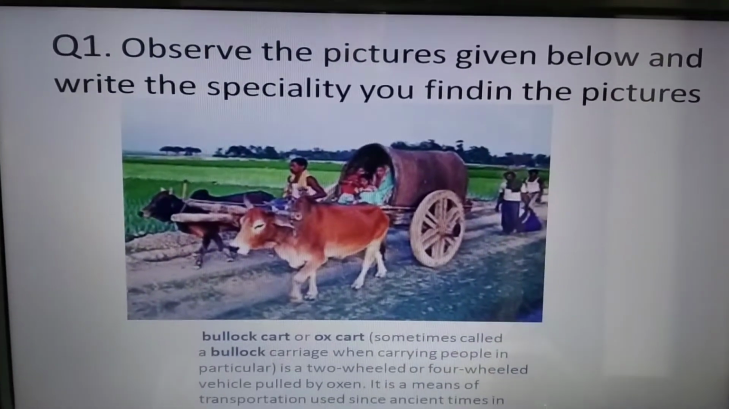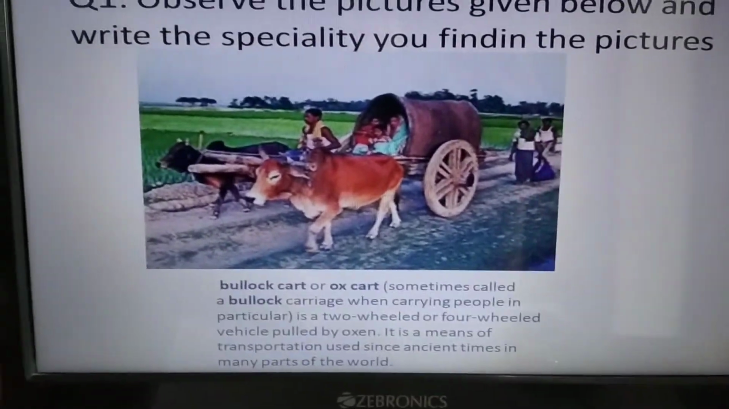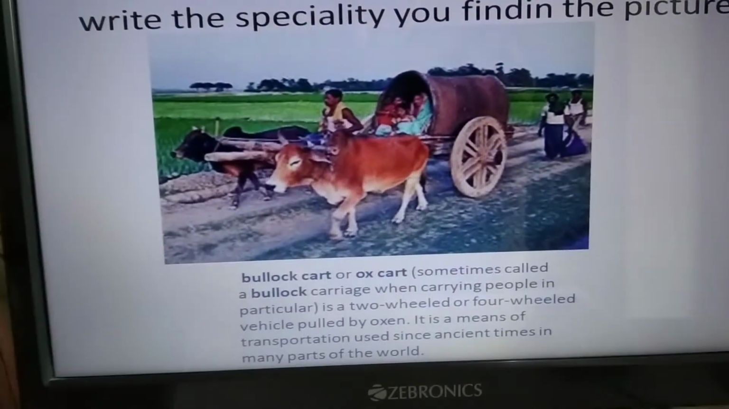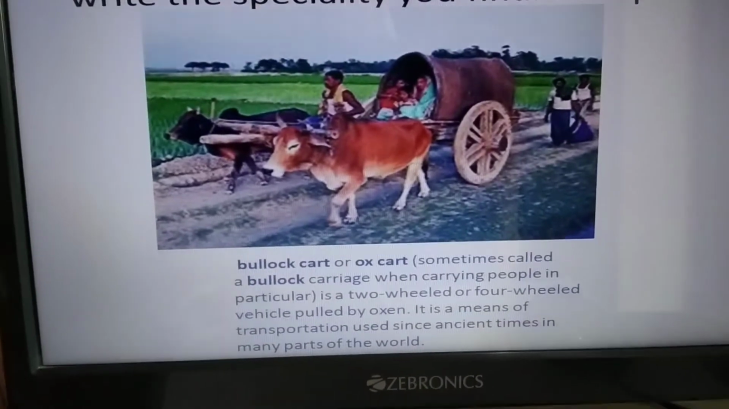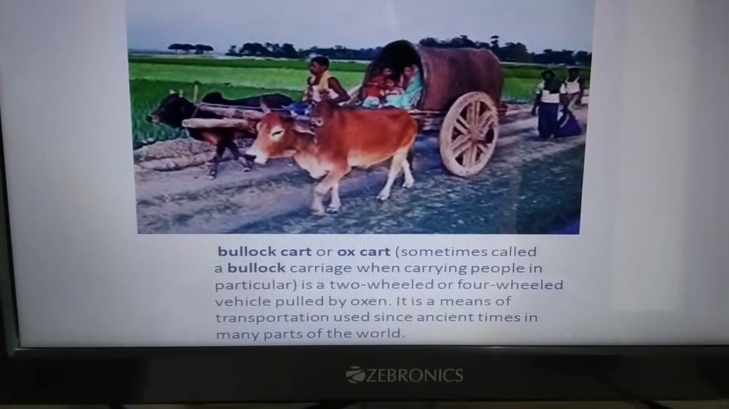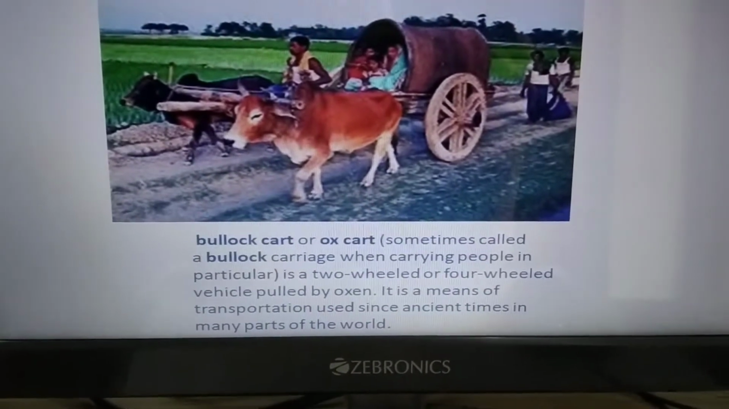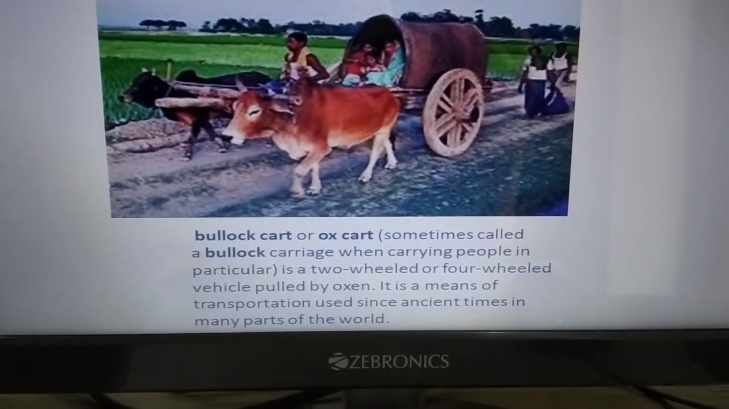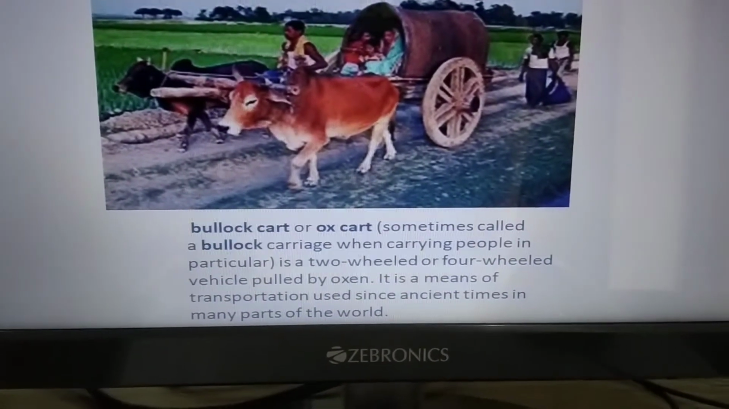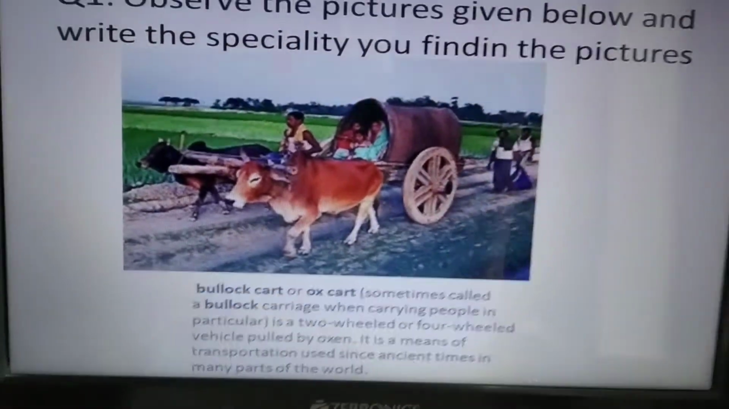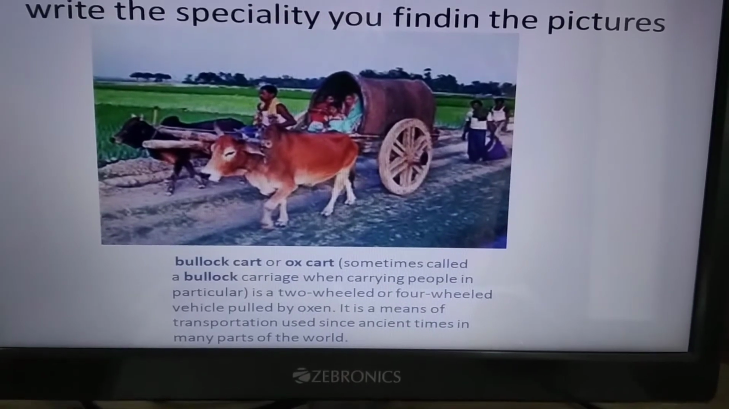Observe the pictures given below and write the speciality you find in the pictures. This picture is known as bullock cart. Bullock cart or ox cart, sometimes called carriages when carrying people in particular, is a two-wheeled or four-wheeled vehicle pulled by oxen. It is a means of transportation used since ancient times in many parts of the world.